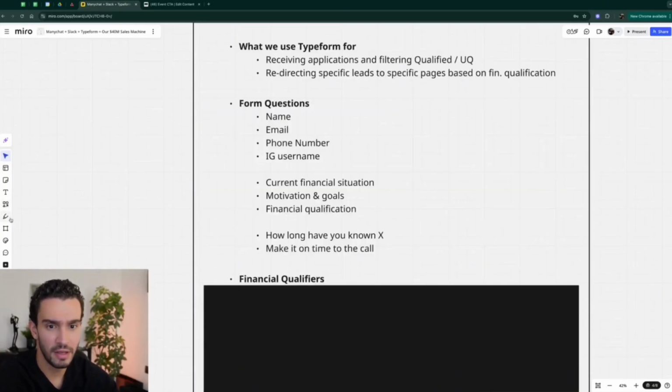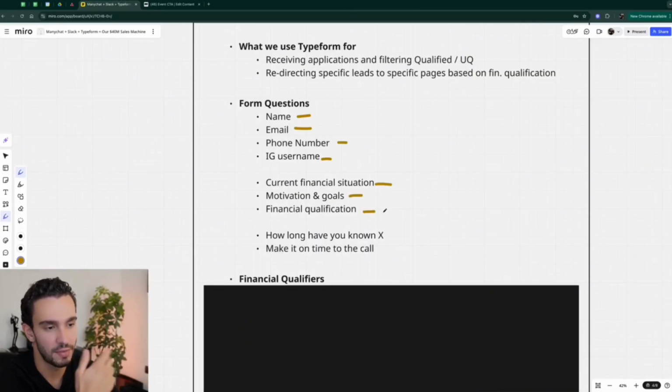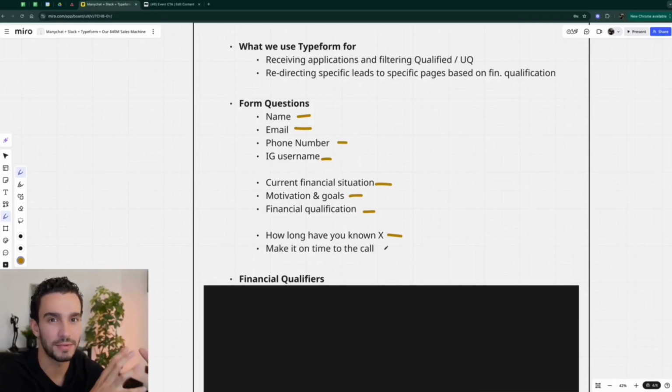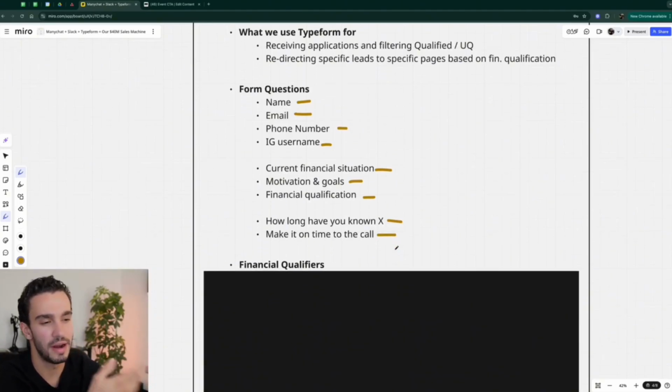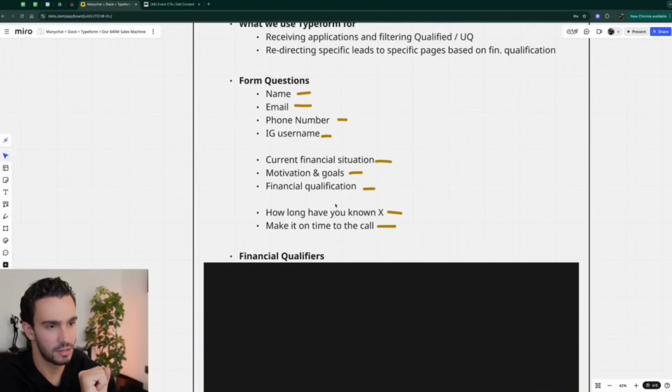typically have. So this is very standard, very usual. You probably have a lot of those, especially if you're already running your offer. So you have a name, email, phone number, IG username. Then we ask them about their current financial situation, their motivation and goals. Then we have a financial qualification question. Then we have a how long have you known X, Y, and Z question. Obviously X, Y, and Z being the business owner. And then we have a tie down here for when they book the call that they're actually going to show up and they're going to make it on time. So those are the questions.